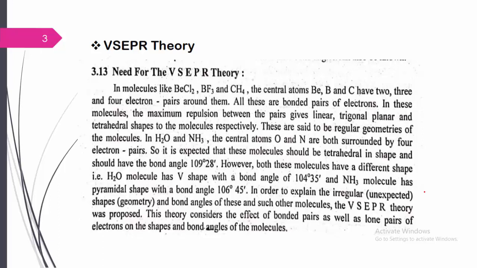There are some molecules like water and ammonia, where the central atoms, oxygen and nitrogen, are both surrounded by 4 electron pairs. They are expected to have a regular tetrahedral shape, but these molecules have a different shape: H2O is V-shaped with a bond angle of 104 degrees, and ammonia has a pyramidal shape with a bond angle of 107 degrees. In order to explain these irregular shapes of molecules, we have to understand the VSEPR theory, that is, the valence shell electron pair repulsion theory.